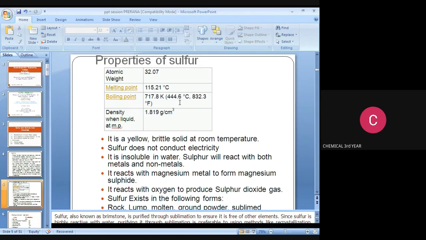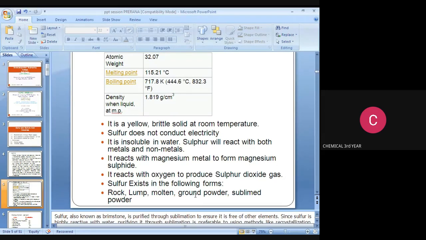It is insoluble in water. Sulfur will react with both metals and nonmetals. It reacts with magnesium metal to form magnesium sulfide. It reacts with oxygen to produce sulfur dioxide gas. Sulfur exists in the following forms: rock lump, molten, ground powder, and sublimed powder.